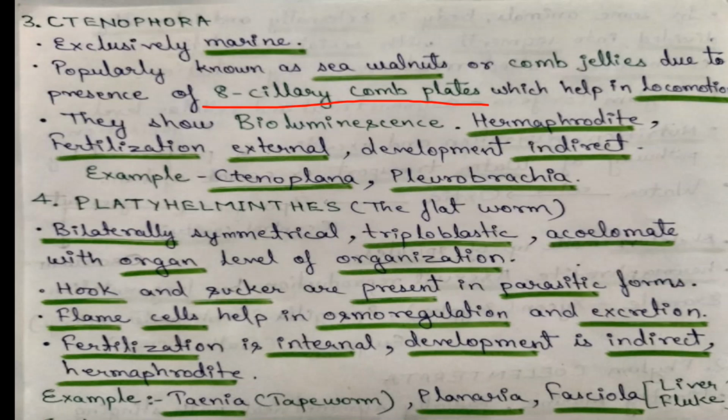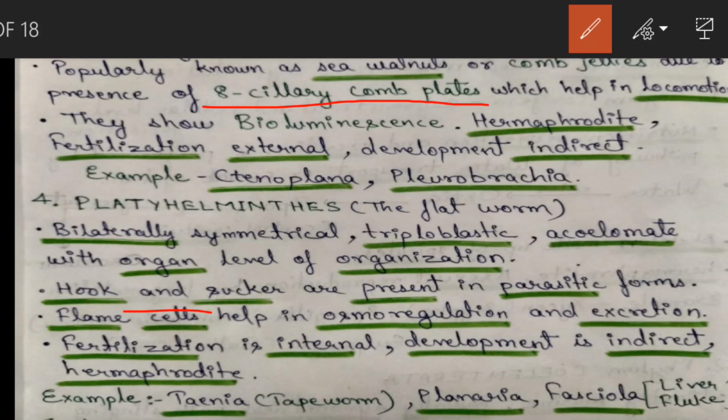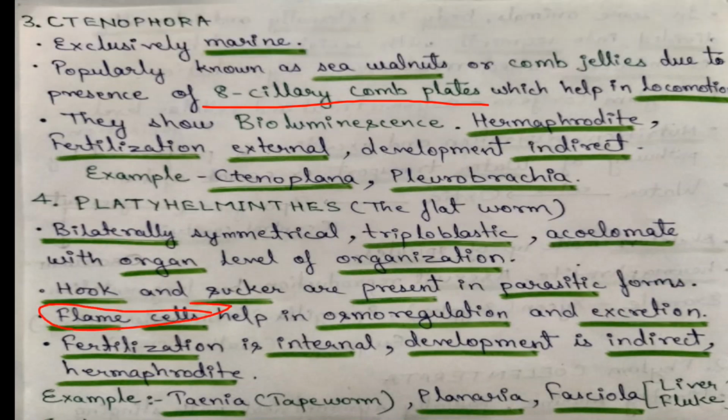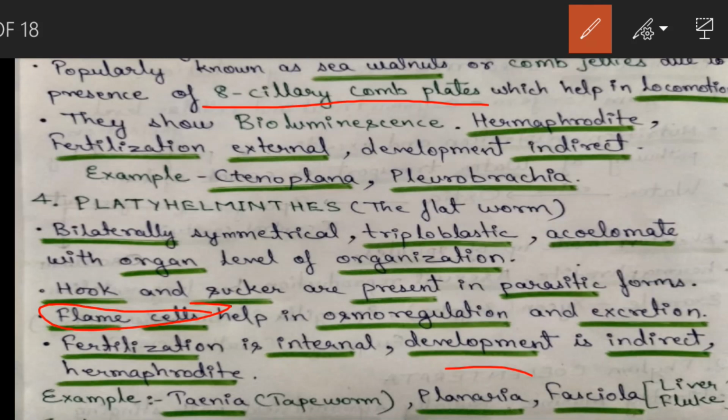Flame cells help in osmoregulation. You have to remember this name, flame cell, it is important. Osmoregulation and excretion. Fertilization is internal, development is indirect, meaning larval stages will be present, and it is also hermaphrodite. Some common examples are Taenia, known as tapeworm, Planaria, and Fasciola hepatica, which is commonly called liver fluke, and in this, Planaria have a high regeneration power.